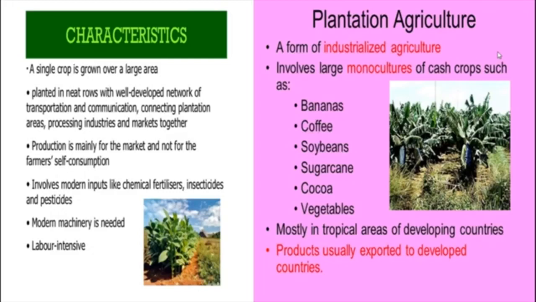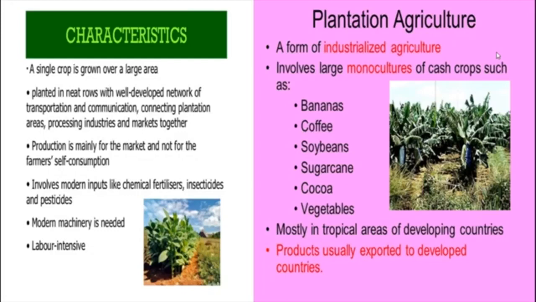After India's independence, due to the construction of lots of dams and road facilities, these people were evacuated from their places to other places. At that time maximum people migrated to plantations, like the Assam tea plantation. So here migrant laborers are used intensively. Okay, so these are the characteristics of plantation agriculture.